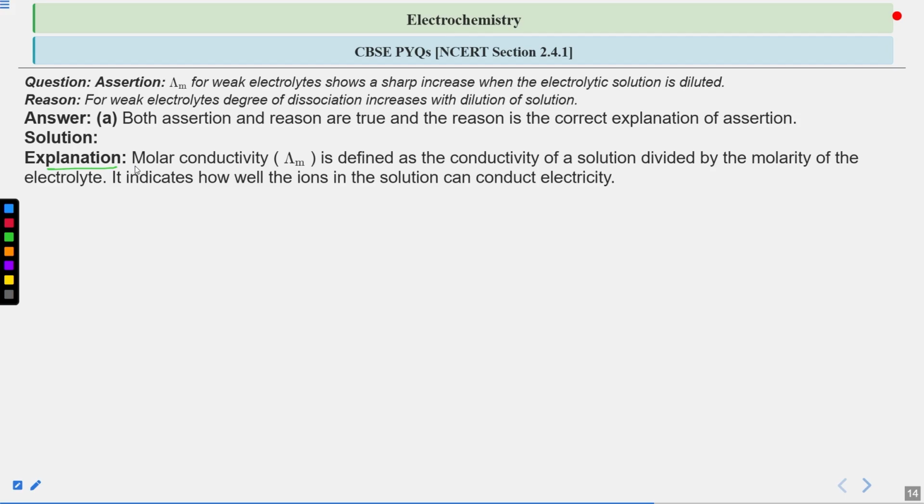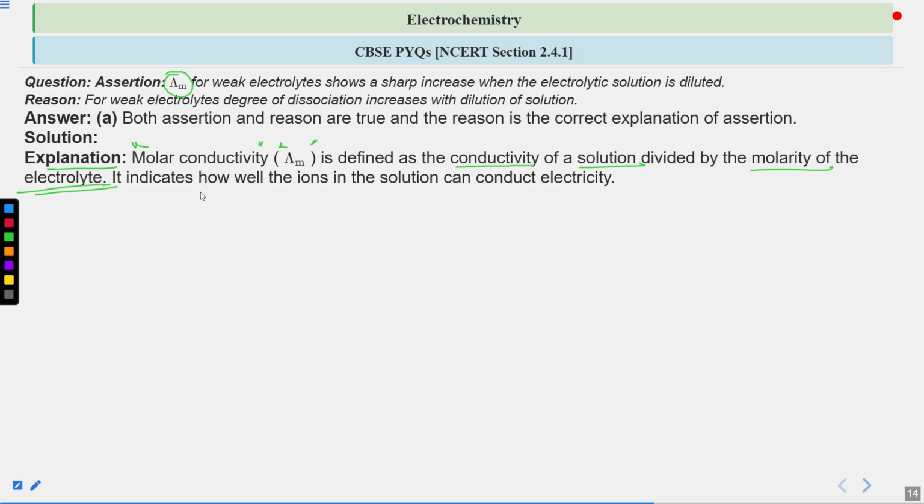Now the explanation is that molar conductivity, represented by lambda m, which we are already talking about in the question, is defined as the conductivity of the solution divided by the molarity of the electrolyte which we are using.